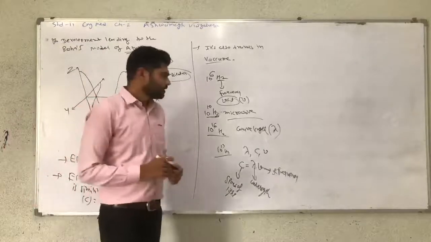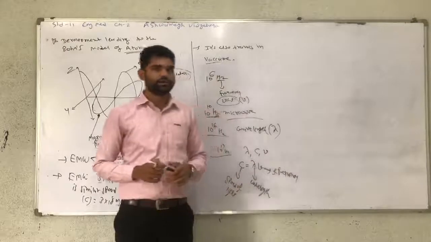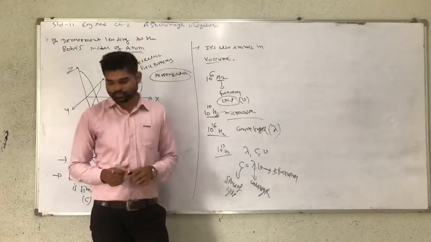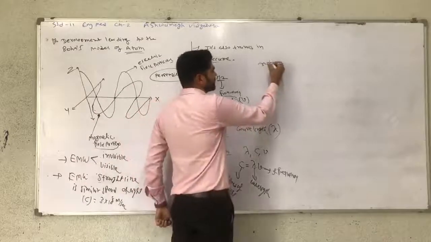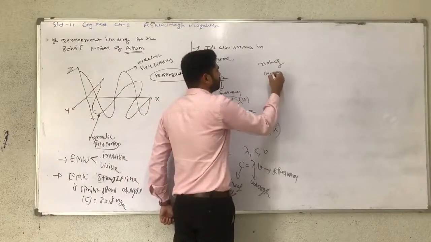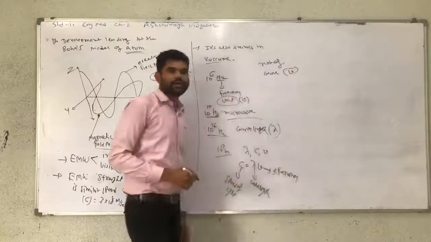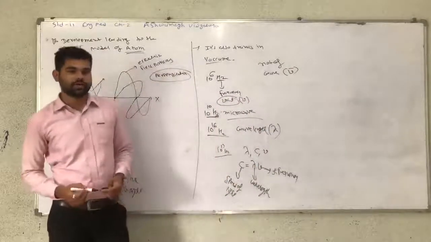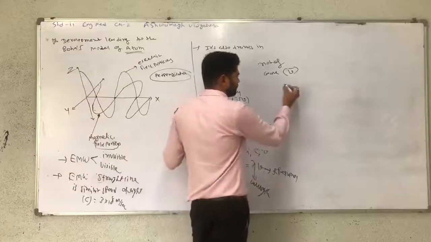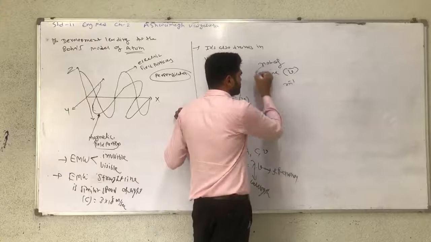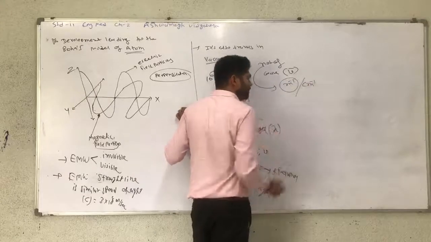Now, the number of waves is represented by nu bar. The number of waves is a type of reciprocal of wavelength, therefore its unit is meter inverse, also known as centimeter inverse.